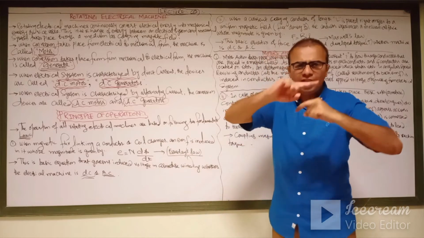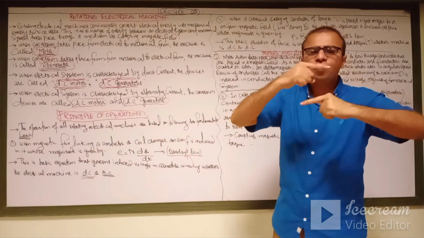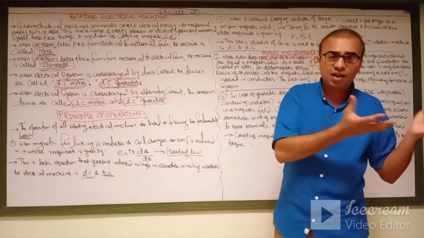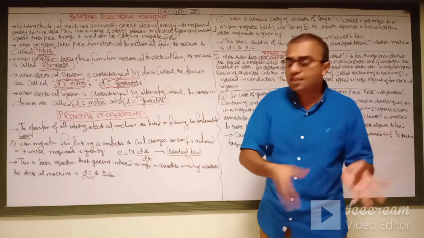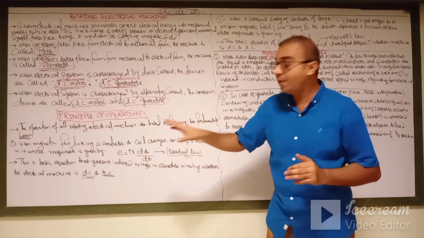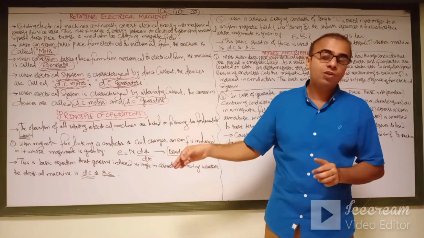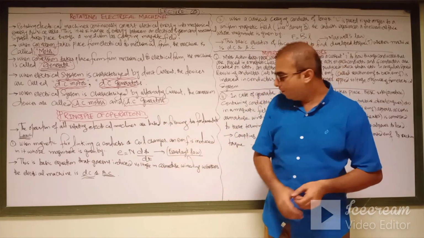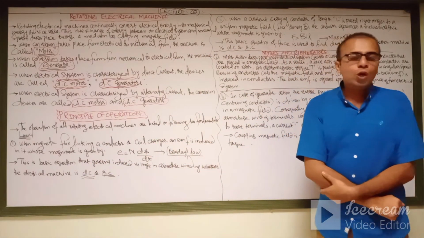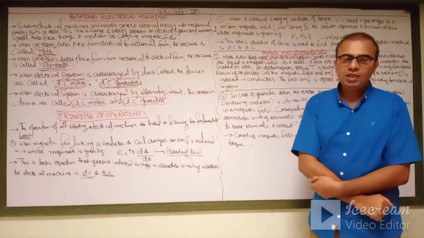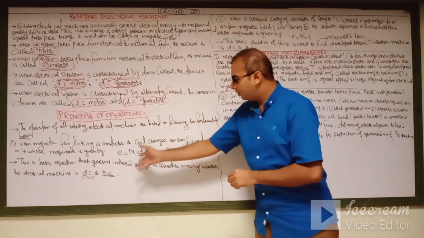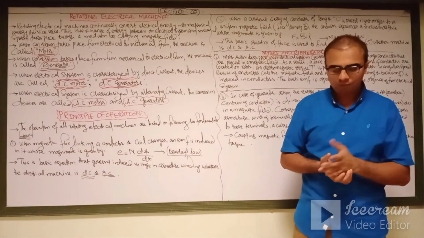If the lines of cut of flux are increased, and the number of turns of the coil is increased when you are designing the machines, what happens? The EMF induced in the coil will be greater or lower. It depends upon these two terms, the number of turns of the coil and dφ/dt. So this is the basic fundamental equation for calculating the EMF, from Faraday's law. Maybe your generator is AC or DC.